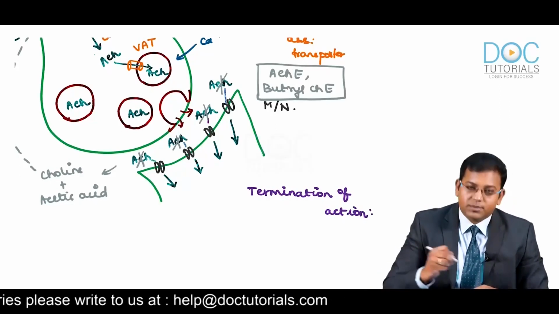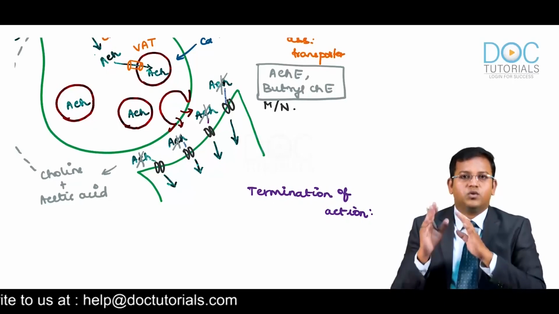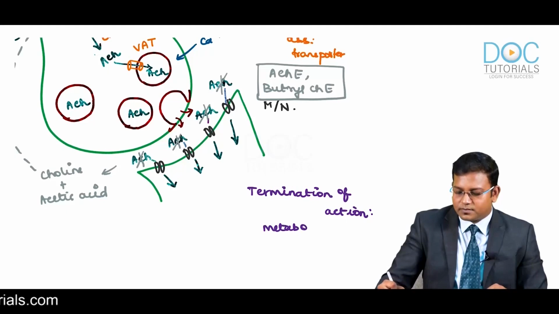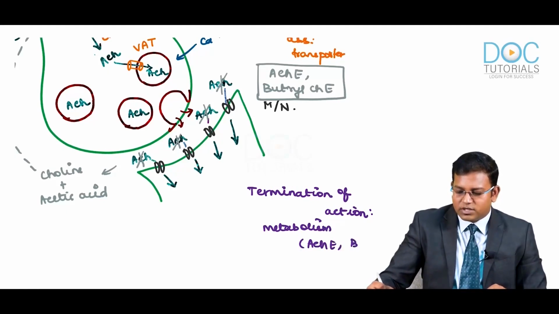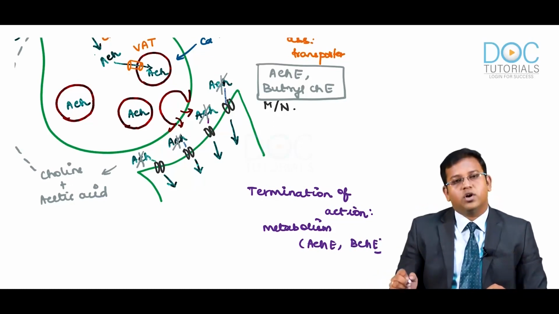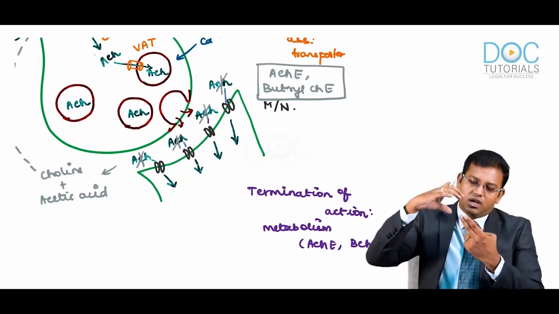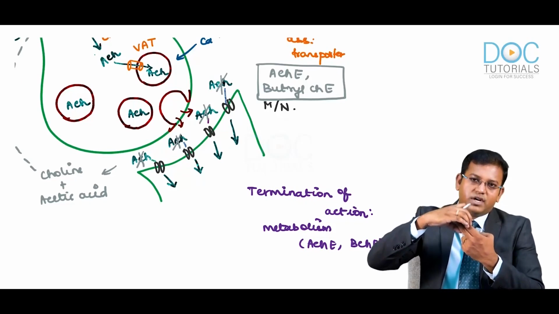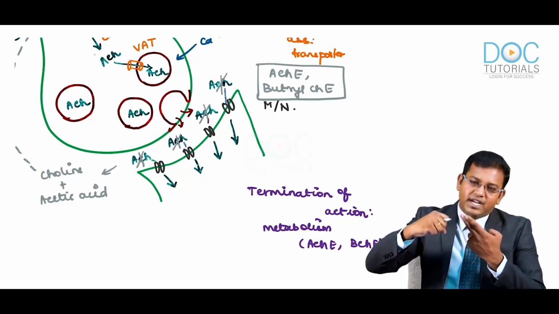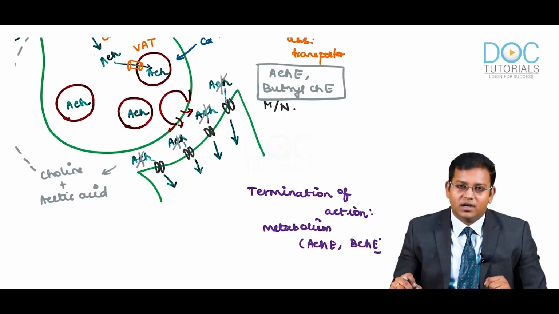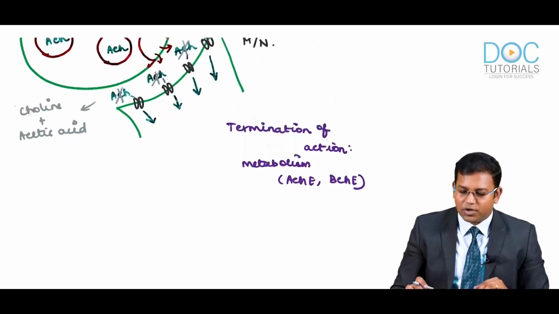What is the primary mechanism of termination of action of acetylcholine? How is acetylcholine's action terminated? It is mainly because of metabolism, by the acetylcholine esterase and butyrylcholine esterase enzymes. Because of these two enzymes, the action of acetylcholine is stopped. Action of acetylcholine means we have this receptor and this acetylcholine interacting with each other. What is the mechanism preventing this interaction? Metabolism is the mechanism by which the action is prevented. That's it about your cholinergic system.